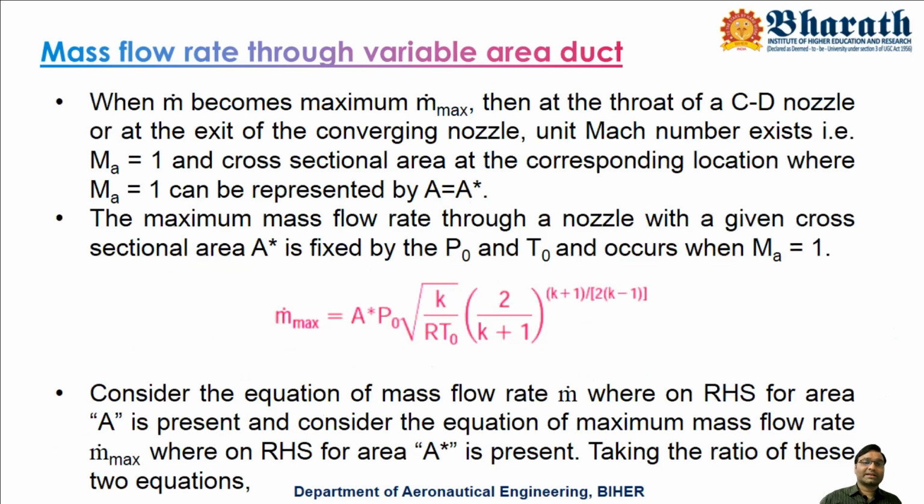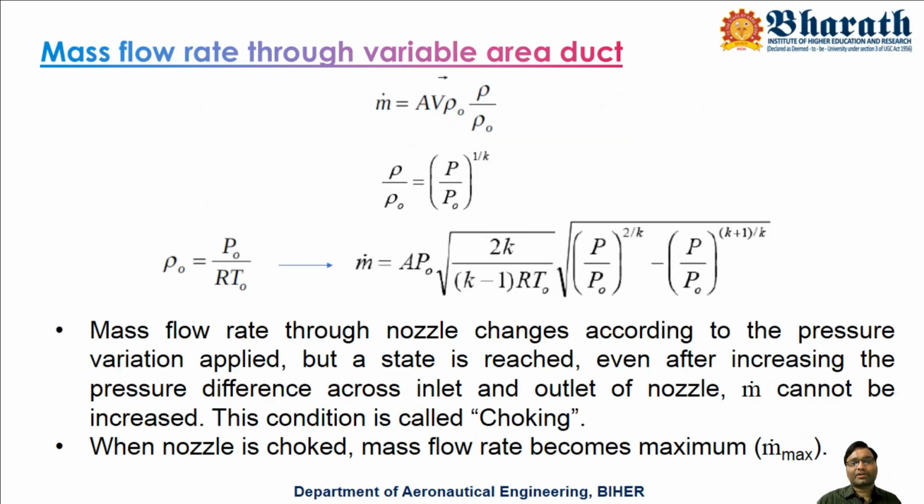Now what is the importance? Previously we derived the m dot equation, and with various pressure ratios we have different m dot. Now let us say m dot has reached the maximum limit, the choked condition.